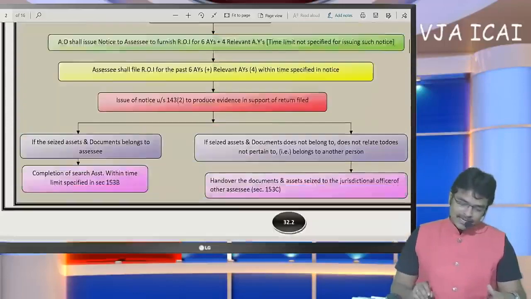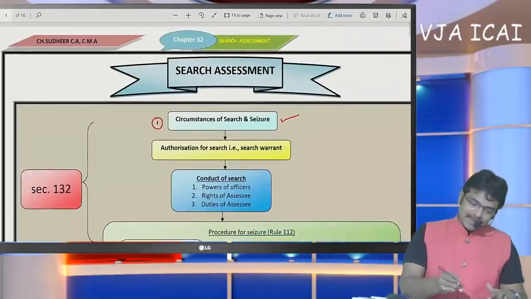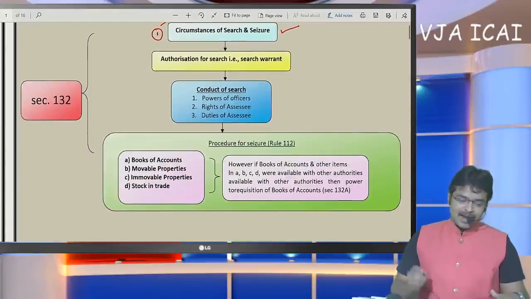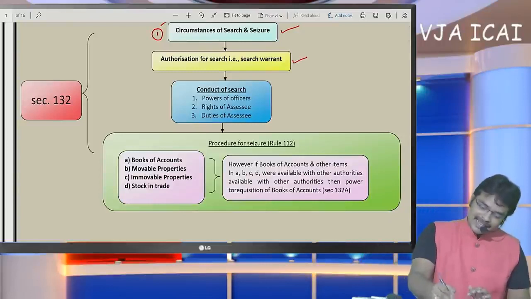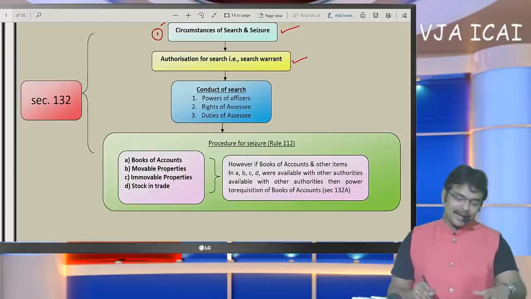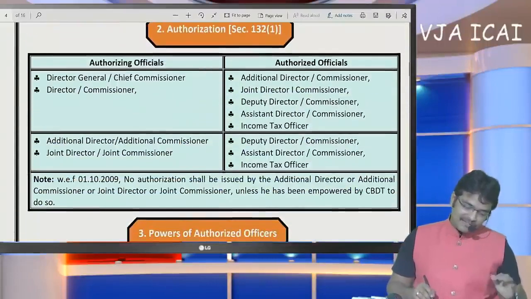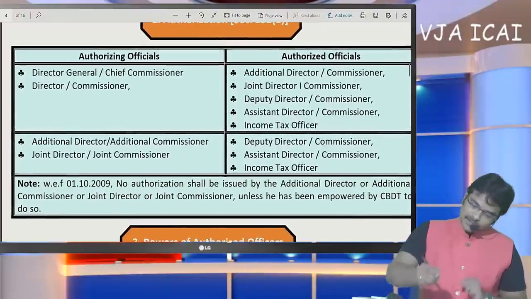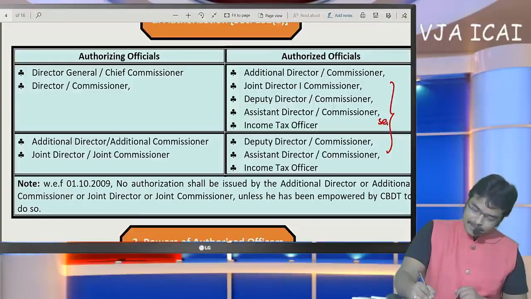Sir, I am going to discuss the procedure up to here. The search procedure begins with circumstance, and then up to penalty we are going to discuss in a detailed manner. Second step is authorization, the search warrant. Search warrant means it requires the approval of the higher officers. So these are the officers who can come for search.